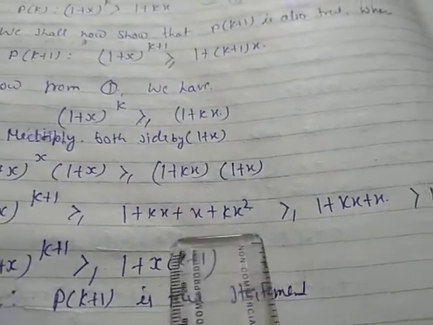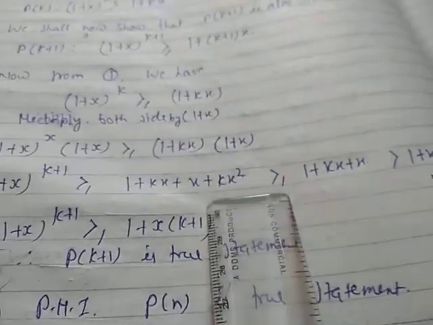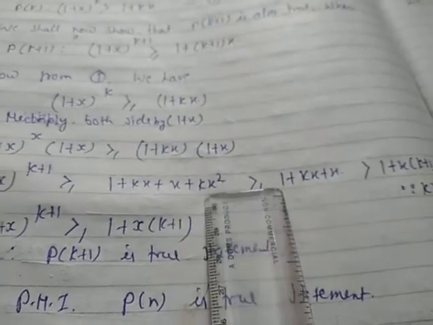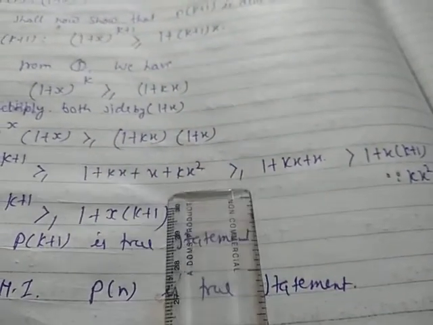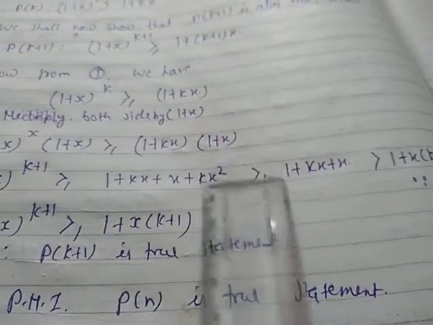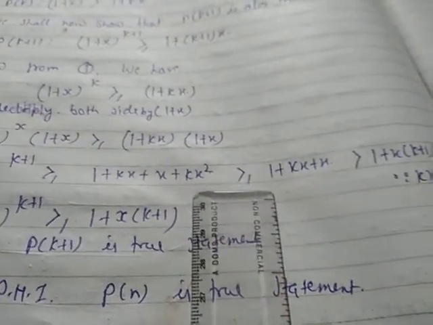Now again we have to take the logic. Why? Because we need to prove only 1 + kx + x, and here an extra term is appearing, that is kx². Now just see children, k is greater than 0 because it is a natural number, and x² is also greater than or equal to 0. So definitely 1 + kx + x + kx² is greater than or equal to 1 + kx + x, because kx² will always give you a value greater than or equal to 0.